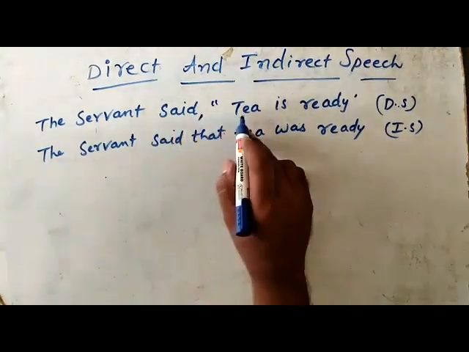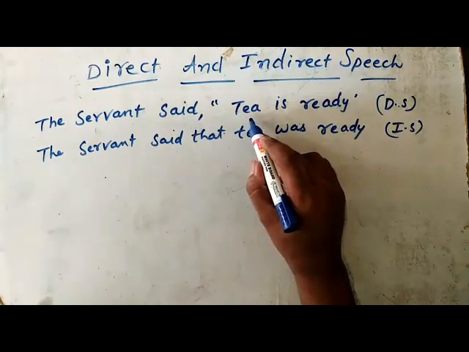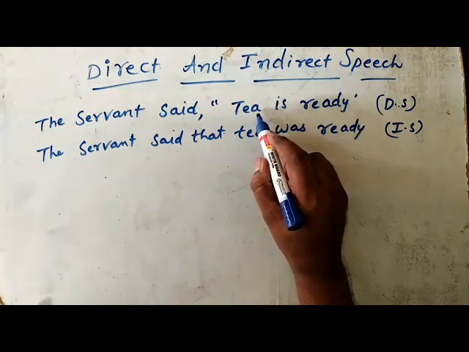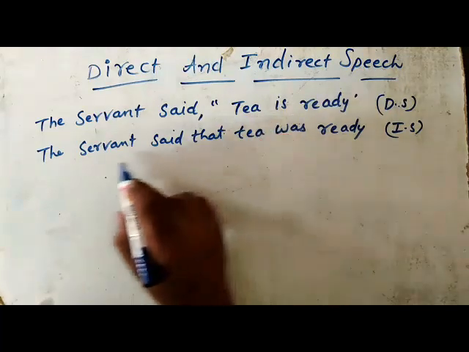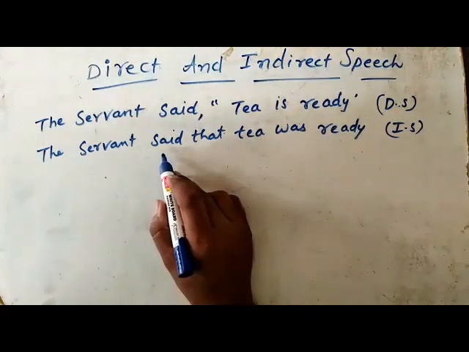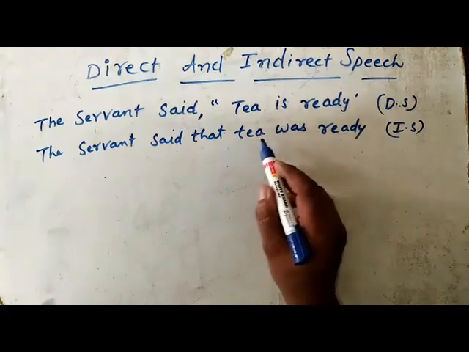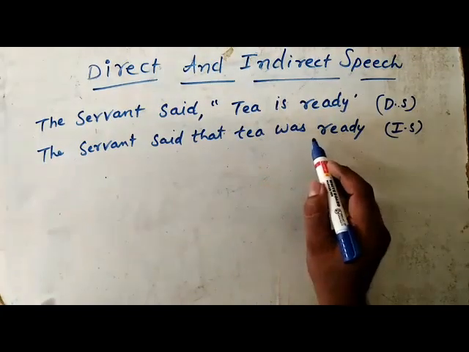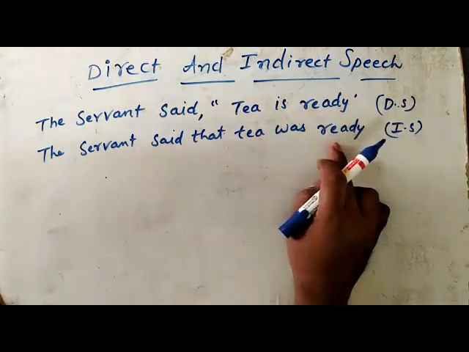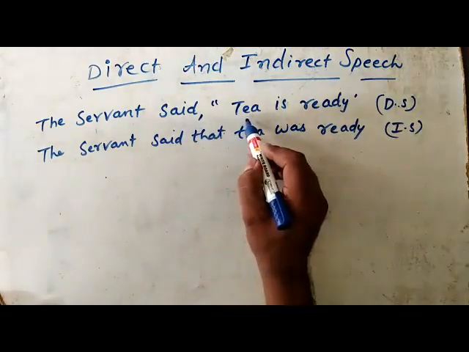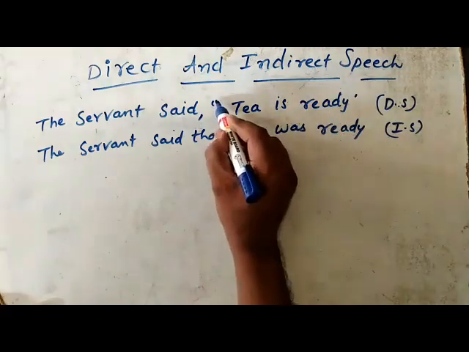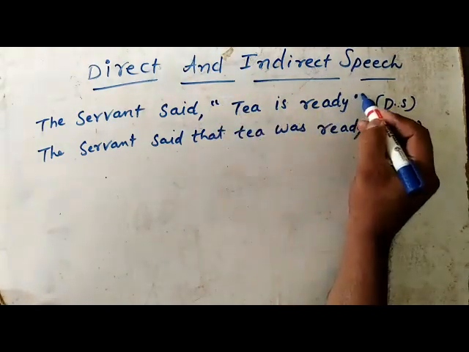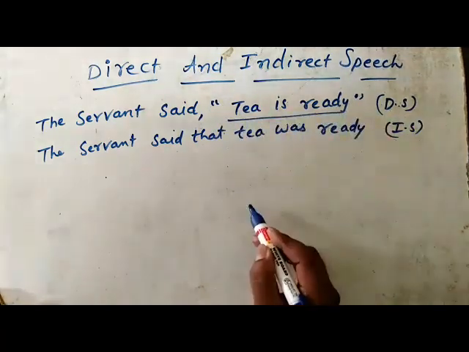In sentence 1, the actual words of the speaker are used. This is called direct speech. Here in sentence 2, we give the substance of his speech in our own words. This is called indirect speech. See here in sentence 1, "Tea is ready." It is called the reported speech. The statement that is kept in inverted commas is called a reported speech.